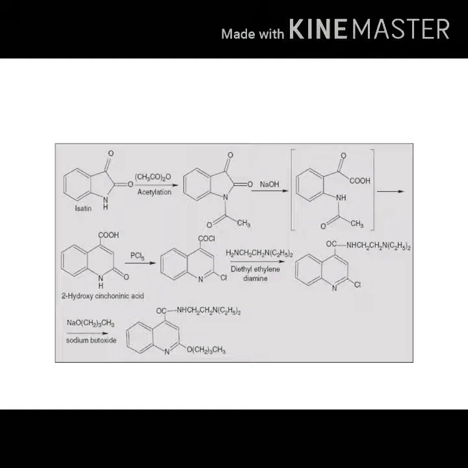2-hydroxycinchoninic acid. And then that 2-hydroxycinchoninic acid is halogenated using phosphorus pentachloride to form a dichloro substituted compound, and then that compound is treated with diethyl ethylenediamine. So substitution takes place at the carbonyl group, and then the last step is the treatment with sodium butoxide to form dibucaine. That butoxy group gets substituted at the ortho position of the quinoline ring to form dibucaine.